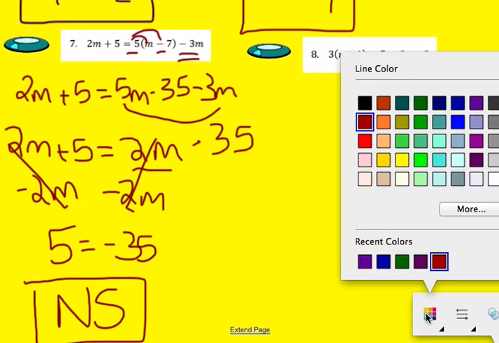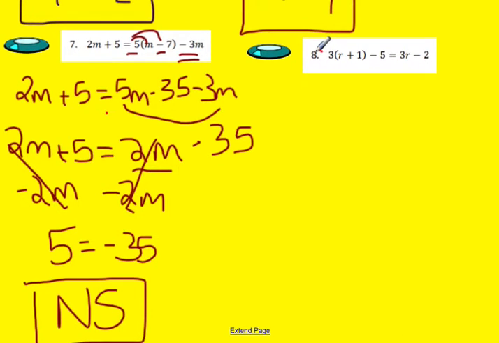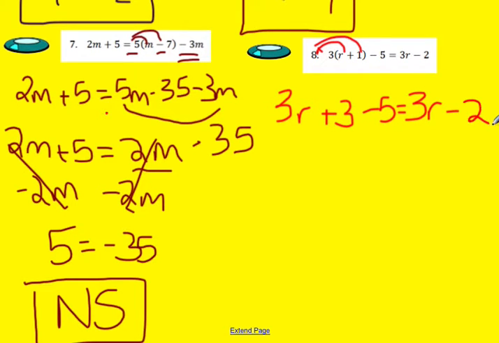So again, the first thing I want to do is simplify both sides. So I'm going to start by distributing in my 3. 3 times r is 3r. 3 times 1 is 3. Minus 5 is equal to 3r minus 2.